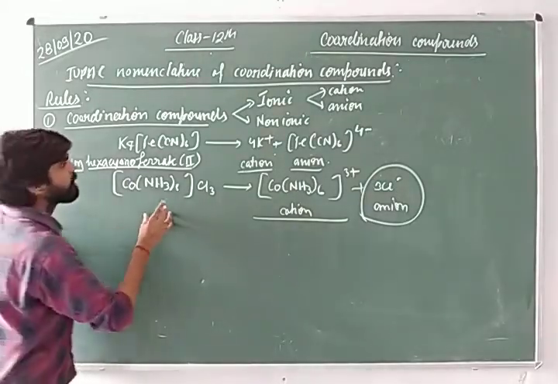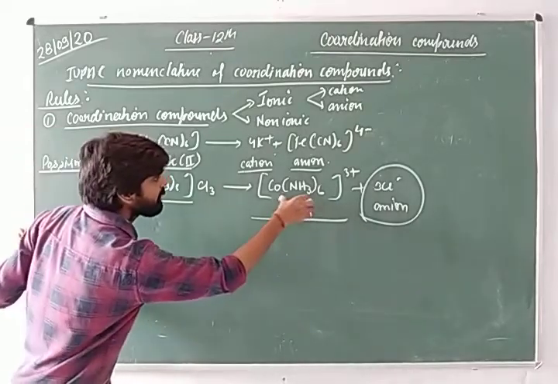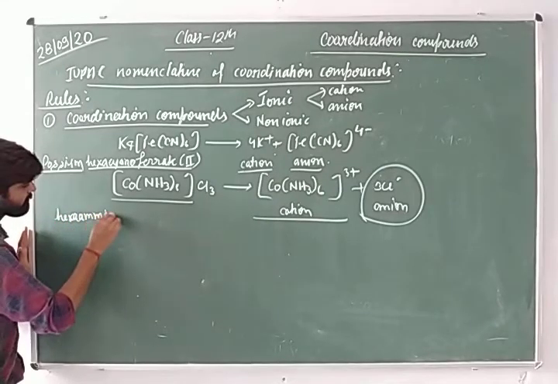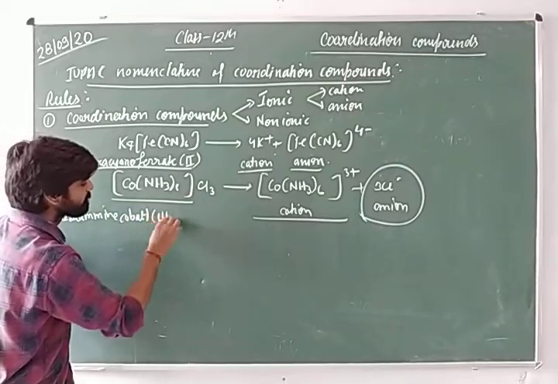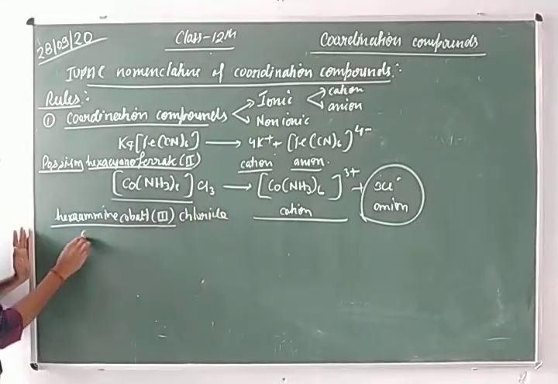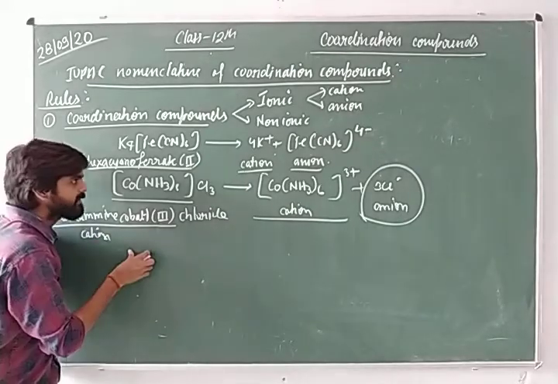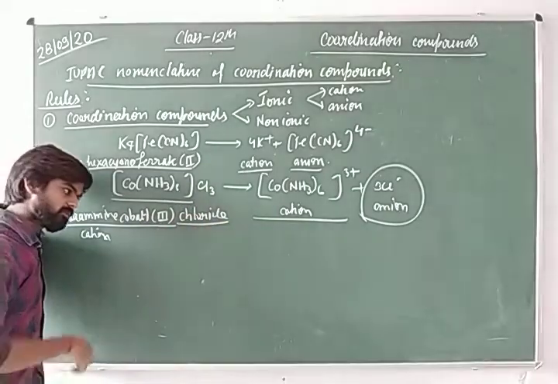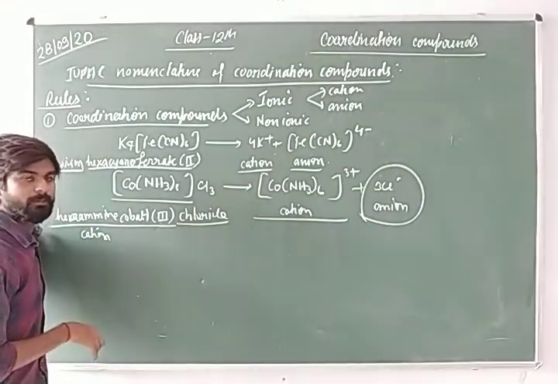If we take another example like this, we write the name of the cation. What is the name of the cation? Here you can write hexaamminecobalt(III) chloride. You can see here the complex is the cation. So we write the name of the cation first and then the anion. The cation may be complex or simple, and the anion may be complex or simple.